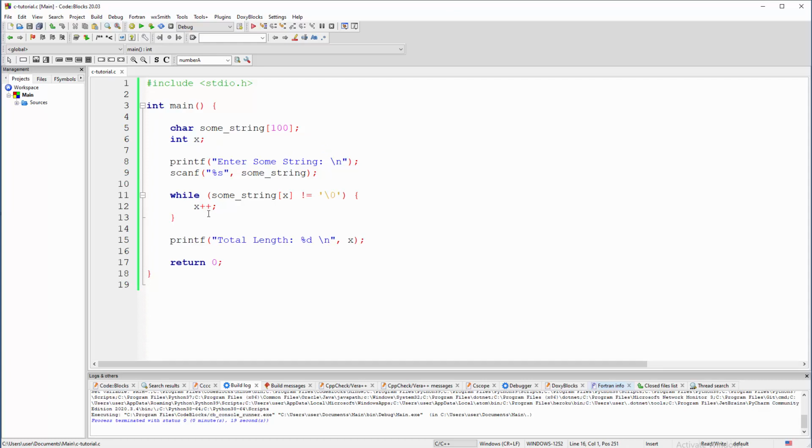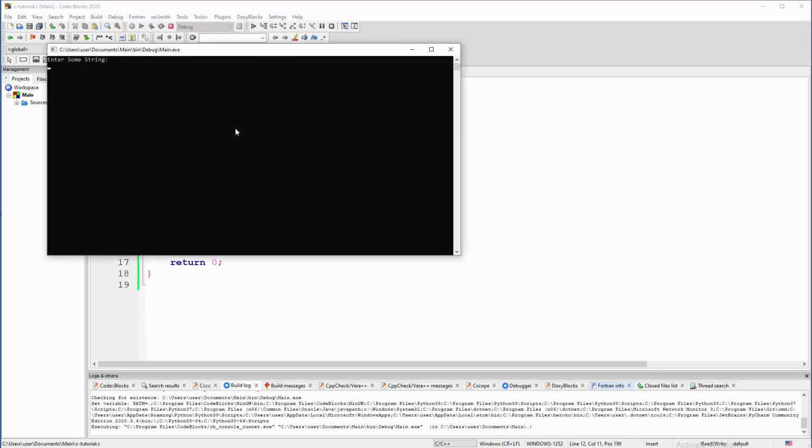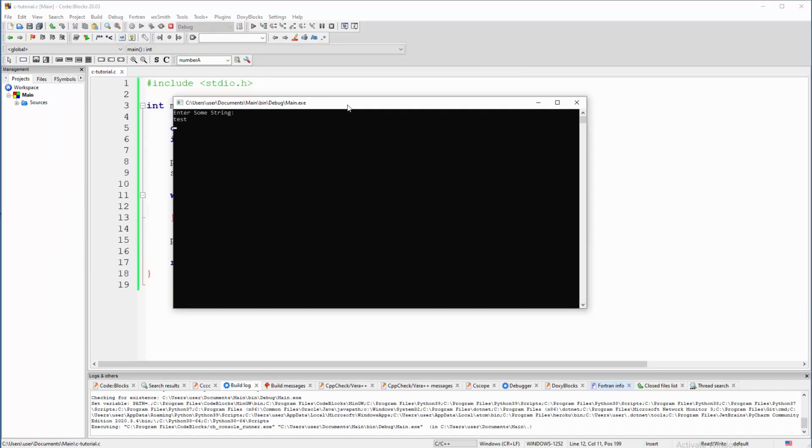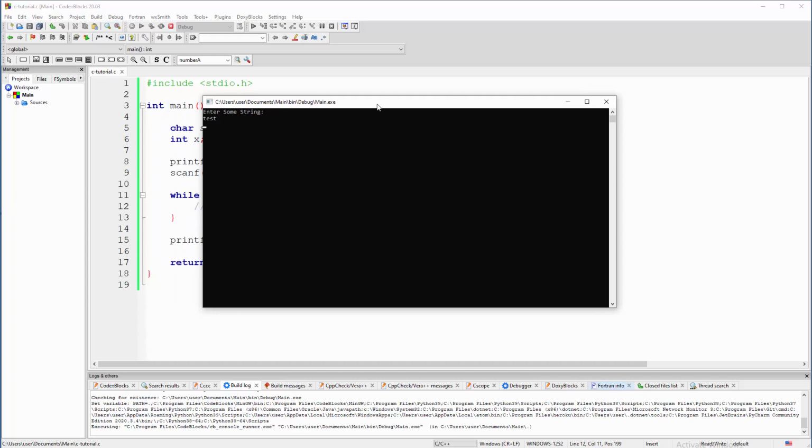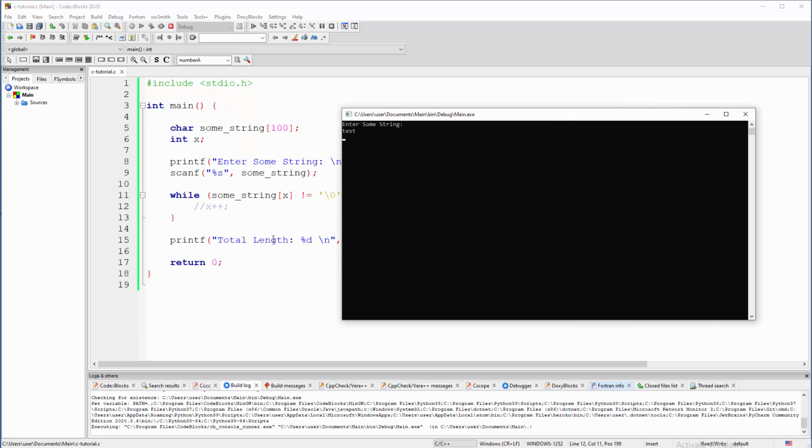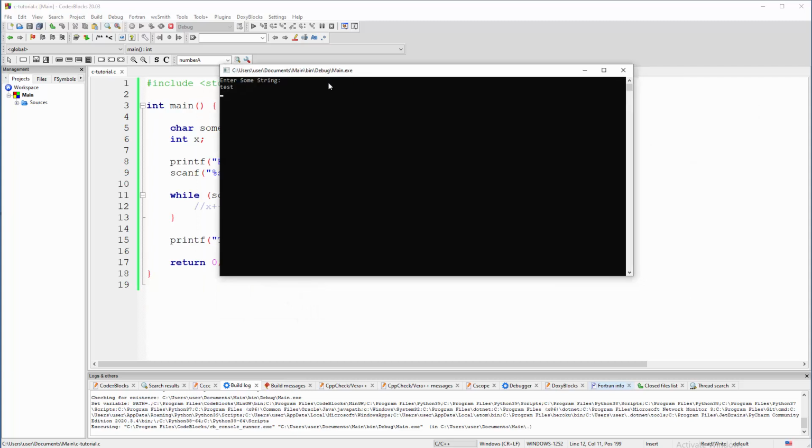A for loop is better, I think, because if you forget this check or something, then you're going to find yourself in a never-ending loop. I think this will be the case. Like test, and what's happening? I think that we do have that. Yeah, we do have the while loop, but nothing is printed because we are not reaching the end result. But the thing is working as a...